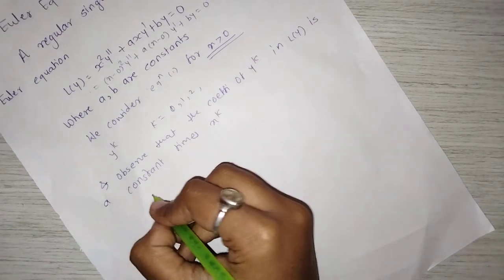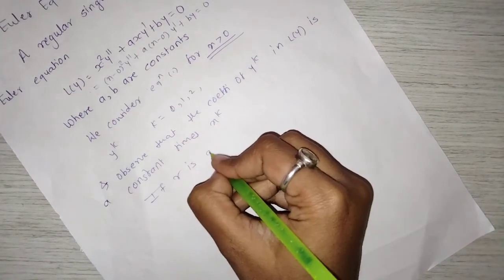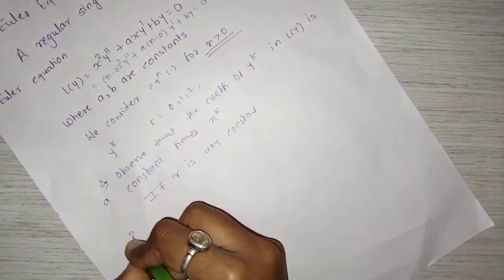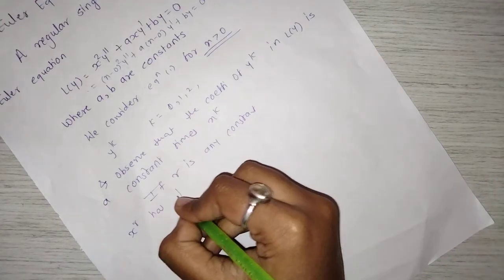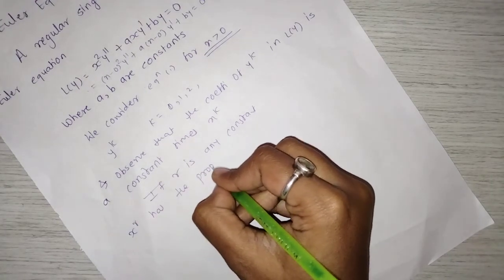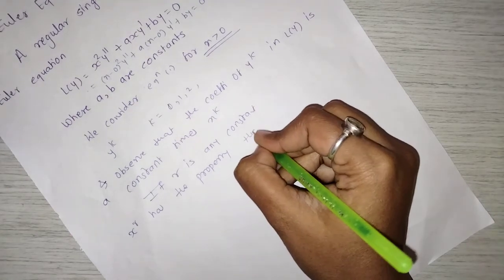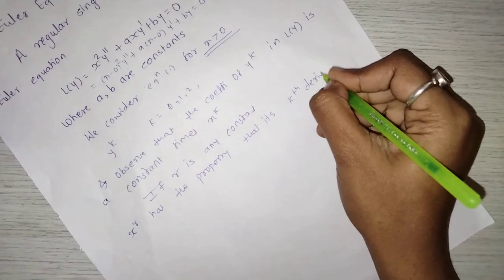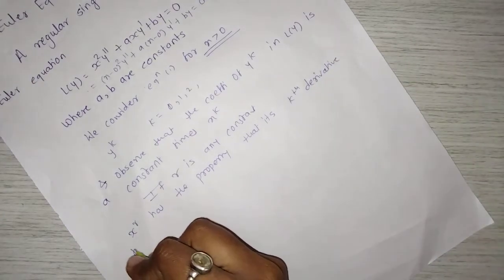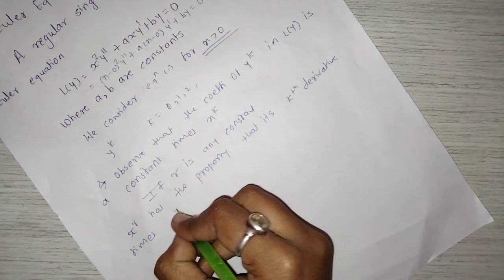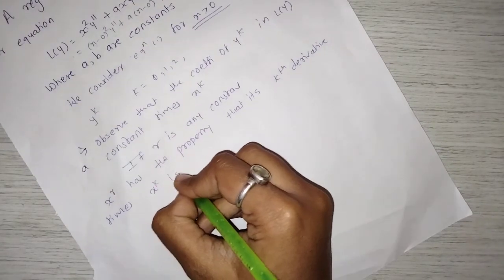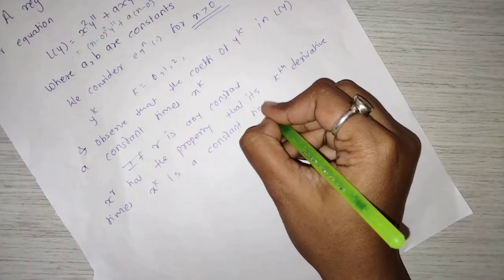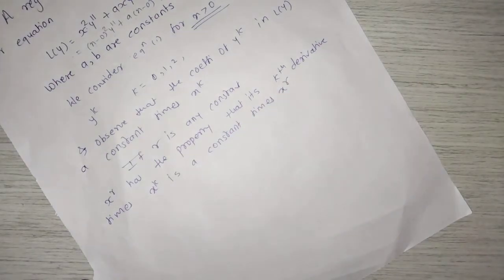If r is any constant, x raised to r has the property that its kth derivative times x raised to k is a constant times x raised to r.